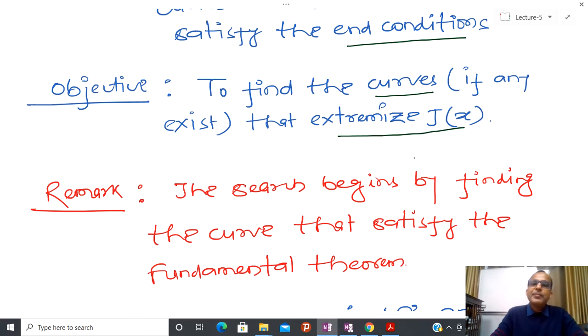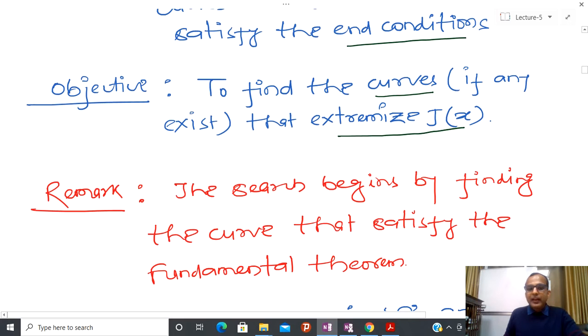For that reason, if I am talking about the simplest problem, I am assuming that the curve exists, but I do not know what that particular curve is which extremizes, again we are talking about the optimum of J(x).